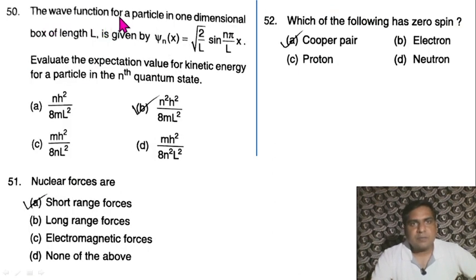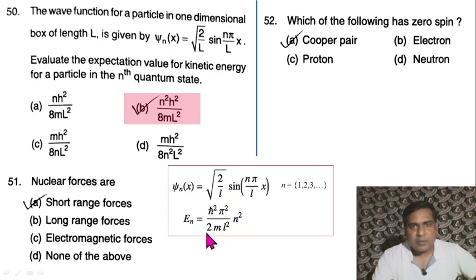50. The wave function for a particle in a one-dimensional box of length L is given by psi n equals square root of 2 by L sin n pi x by L. Evaluate the expectation value for the kinetic energy for a particle in the nth quantum state. H cut square pi square n square by 2 m L square, in terms of only h, so it is n square h square by 8 m L square. So option B is correct.